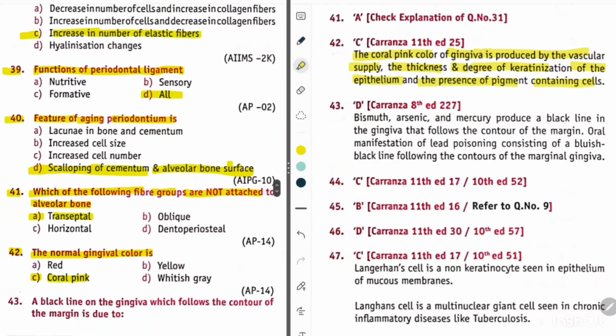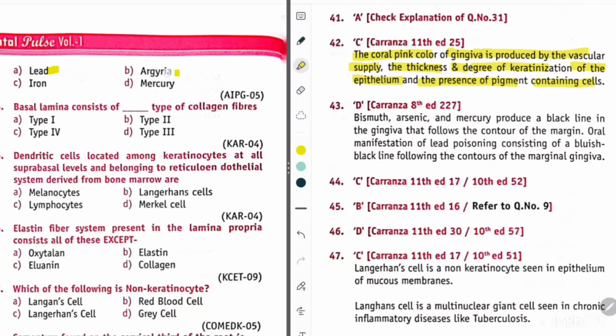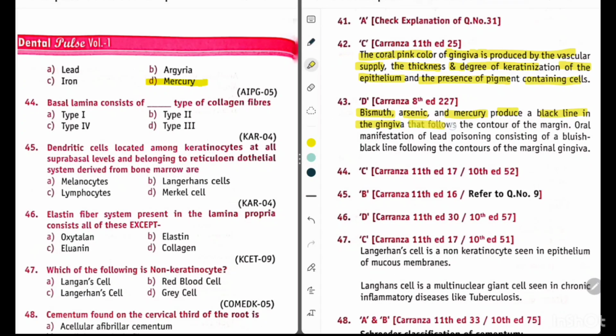Okay. Now question 43. A black line on the gingiva which follows the contour of the margin is due to option A lead, option B argyria, option C iron, or option D mercury. So its answer is option D mercury. Explanation: bismuth, arsenic and mercury produce a black line in the gingiva that follows the contour of the margin. Oral manifestation of lead poisoning consists of a bluish black line following the contours of the marginal gingiva.